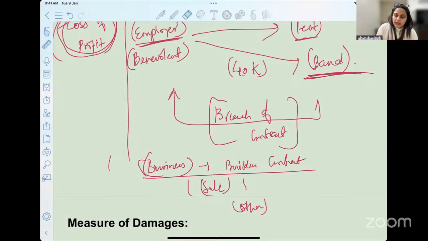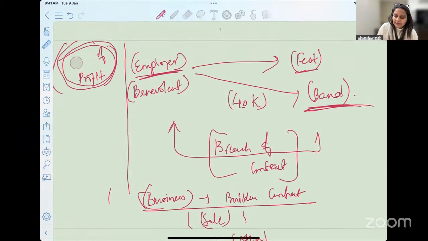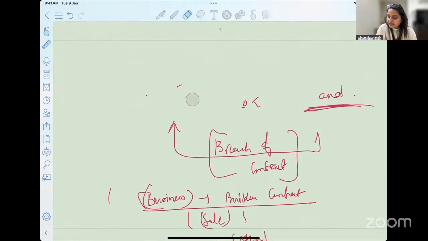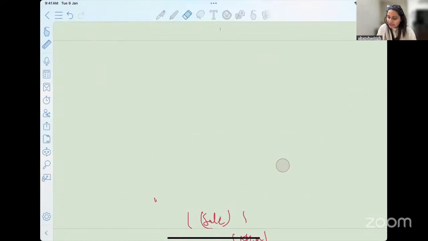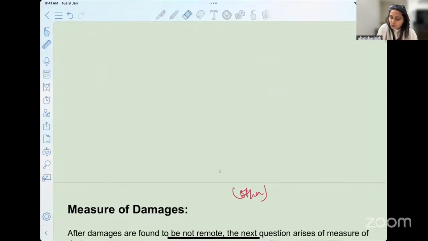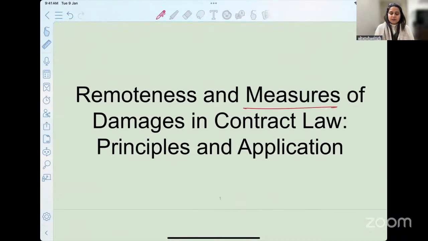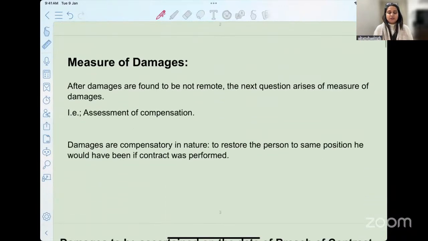Okay. So I hope that you're clear with the example. I'm not giving you an answer right away, because I want you to think, after we are done with the discussion, as to what should be the answer of the first case. I have changed the facts of the case and used the term chia seeds, but it is rather something else. This is from a given case law, where part of the contract was performed and the rest was left over. And how do we find out the damages in that given situation? Okay. So we have to start with our discussion of remoteness and measurement of damages.